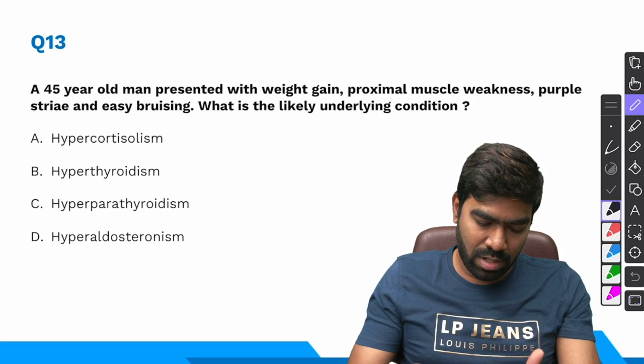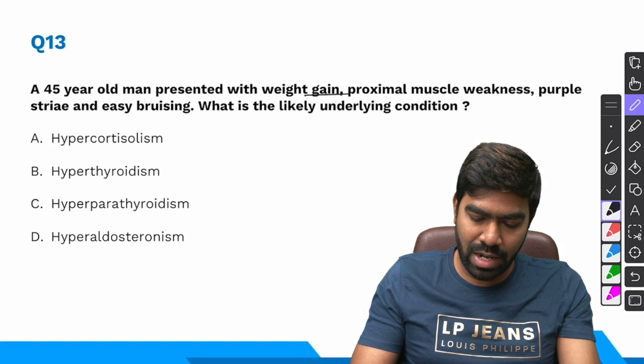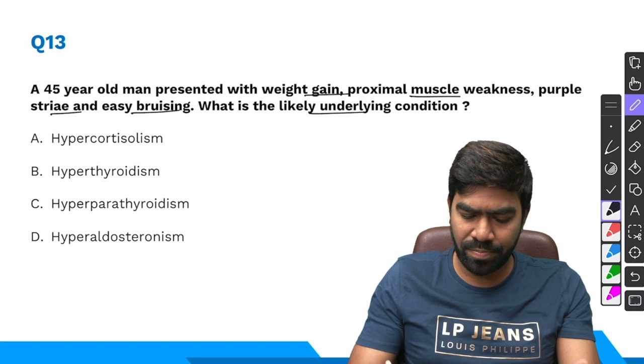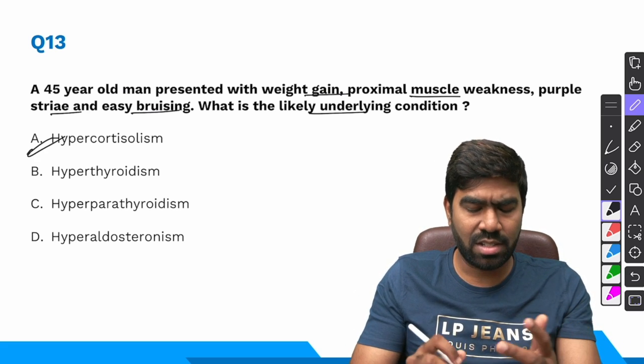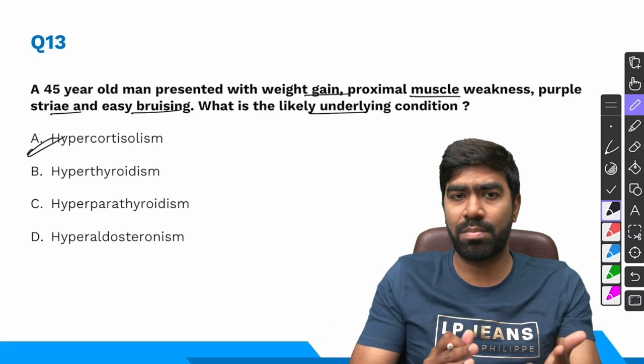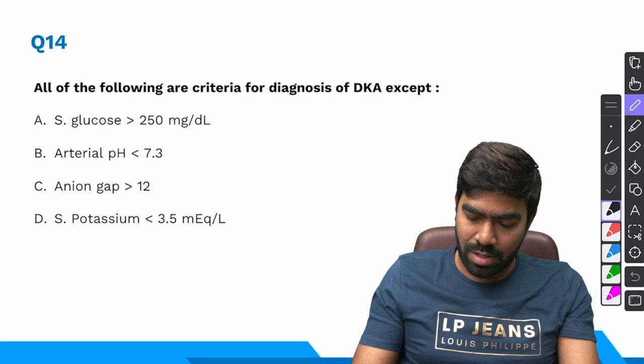Moving to question number 13. A 45-year-old man presents with weight gain, proximal weakness, purple striae, and easy bruising. What is the likely underlying condition? I don't think this question needs any further discussion. The right answer for this is Cushing syndrome, which is due to hypercortisolism. Coming to question number 14.